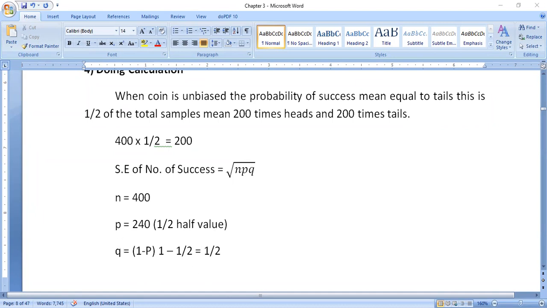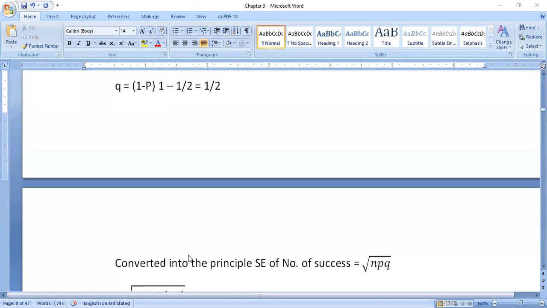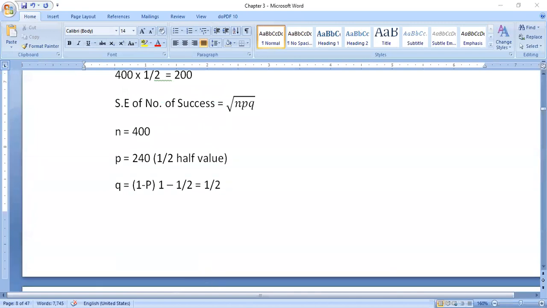The important thing here is that we need to focus on the probability of success only. A coin is tossed 400 times. The number of successes we got is 240. Ready? 240.